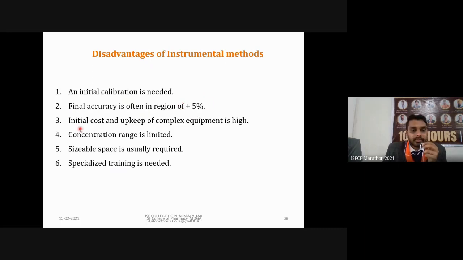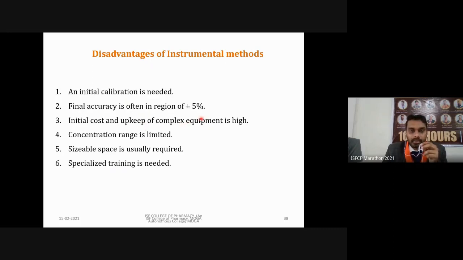Then initial cost and upkeep of complex equipment is high. Initial cost means the GC you are going to use, the NMR that you are going to use. So for purchase of that instrument, its cost is very high. Similarly, for upkeep, we have to maintain these instruments, and their maintenance is also costly.